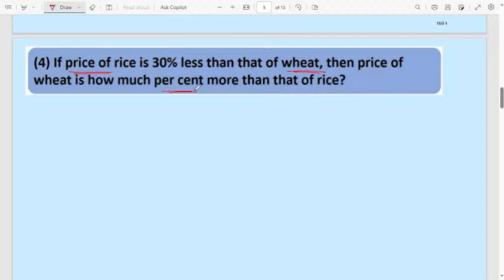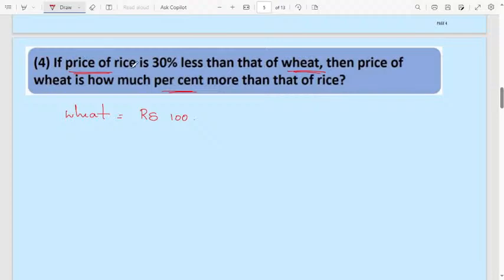Consider wheat is rupees 100 per kg. Because we don't know any values, assume the wheat price is 100 rupees per kg.